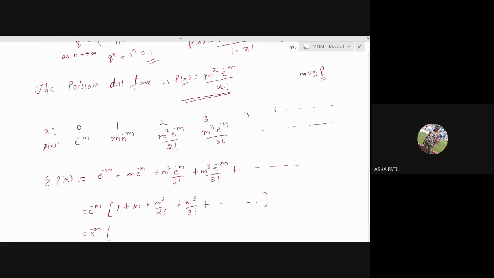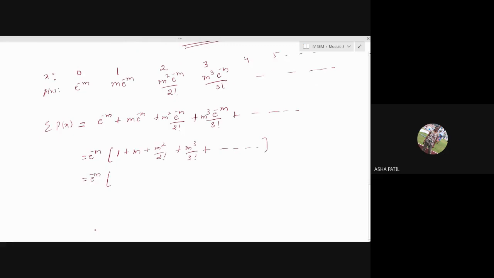You know that answer should be 1. That means what should be the bracket term? Is it not e raised to m? It has to be e raised to m.